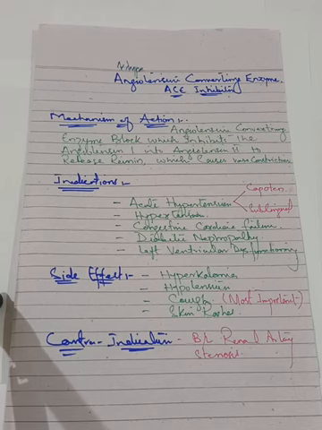Angiotensin converting enzyme inhibitors block the conversion of angiotensin 1 to angiotensin 2, because angiotensin 2 is the cause of vasoconstriction. If it causes vasoconstriction, the BP will increase, so they block this mechanism.